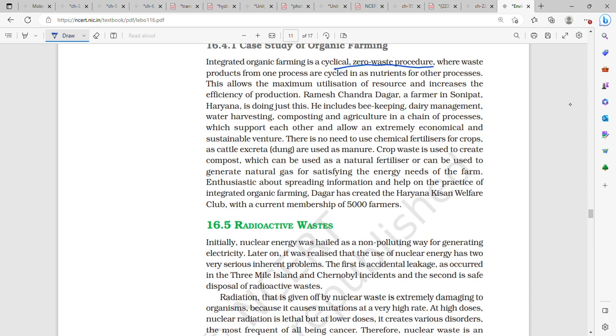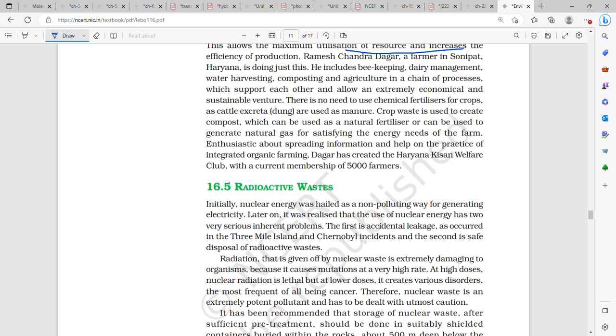It is a cyclical zero waste procedure. Waste products from one process are cycled in as nutrients for another process. This allows maximum utilization of resources. Ramesh Chandra Dagar, a farmer in Sonipat, is doing just this. He does beekeeping, dairy management, water harvesting, composting, and agriculture, and they all support each other and allow an extremely economical and sustainable venture. There is no use of chemical fertilizer because he has manure. Crop waste is used to create compost. It can be used as natural fertilizer, and to generate natural gas for satisfying the energy needs of the farm.